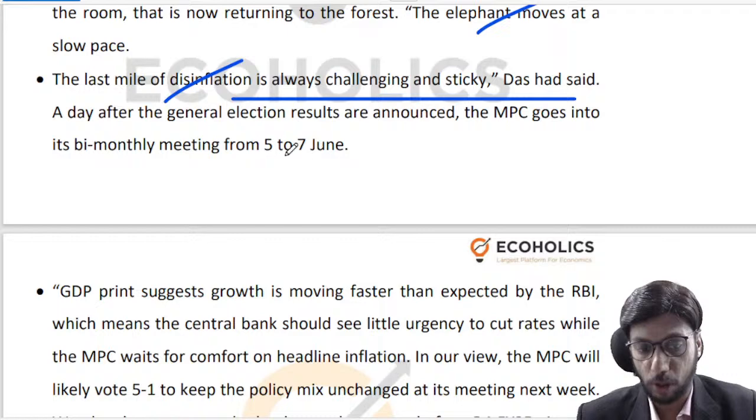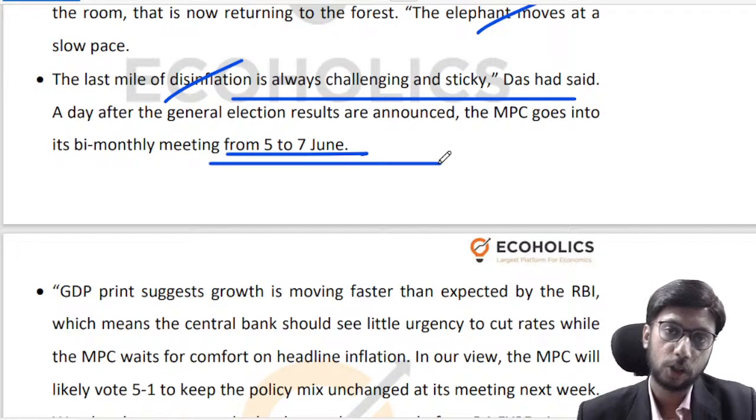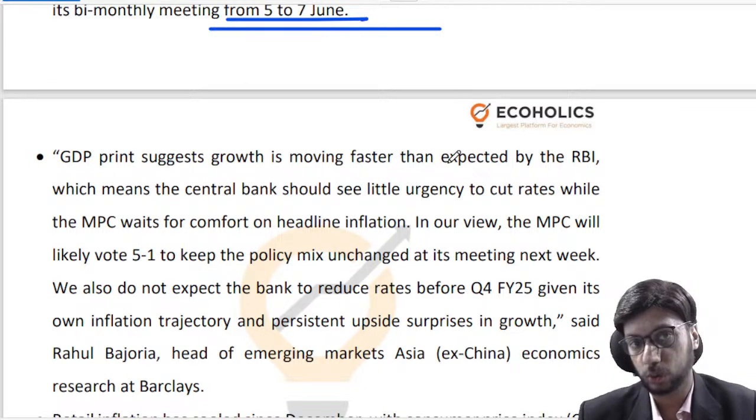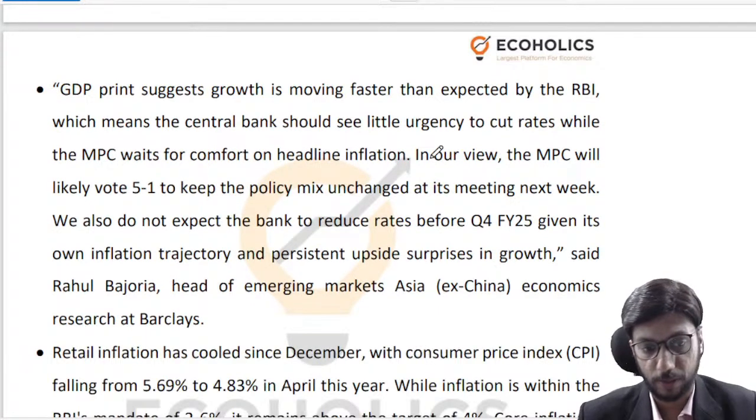The monetary policy meeting is going to happen on 5th to 7th of June. I'll again come back to you and discuss whatever they have discussed on 7th of June. That is going to be a longish discussion, because I'll discuss the entire monetary policy discussion with you guys. So it is going to be a very long lecture.